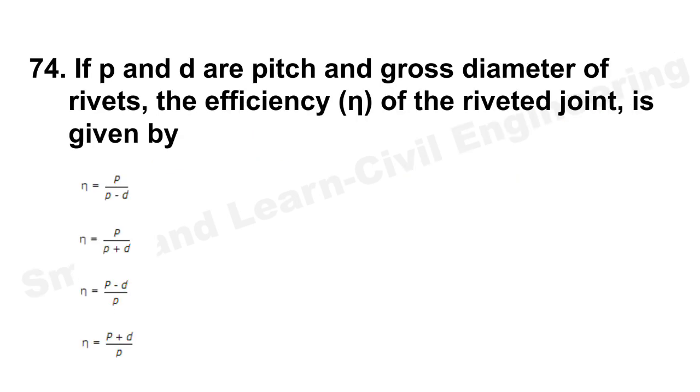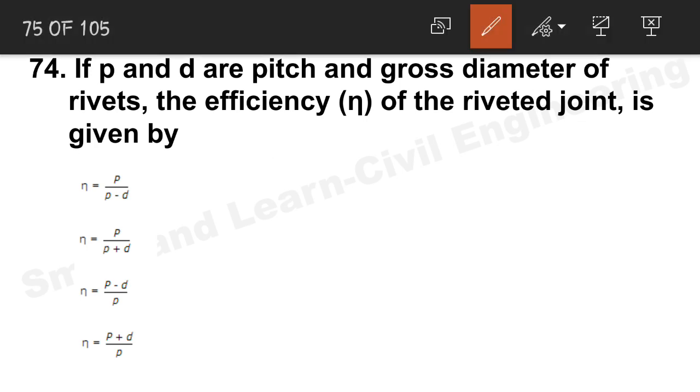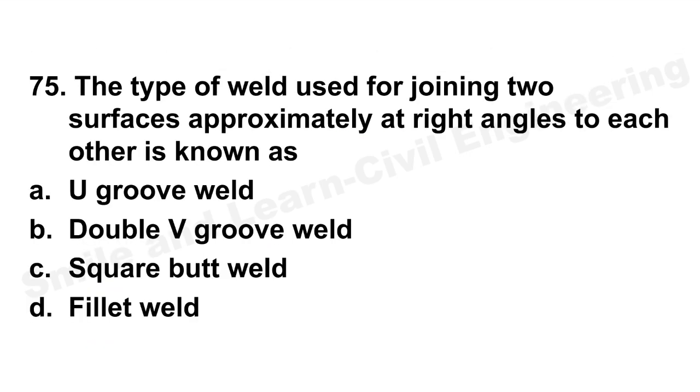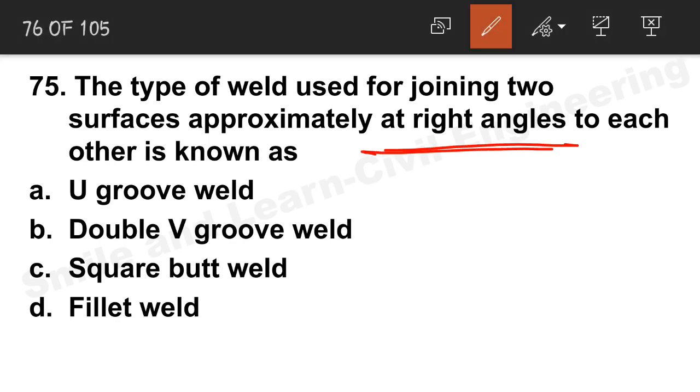Next question, P and D, pitch and gross diameter efficiency. This is another common question. The correct answer will be option C, P minus D by P. Next question, type of weld used for joining two surfaces approximately at right angles. When these two surfaces are at right angles to each other, we will use the fillet weld. Option D is the correct answer.